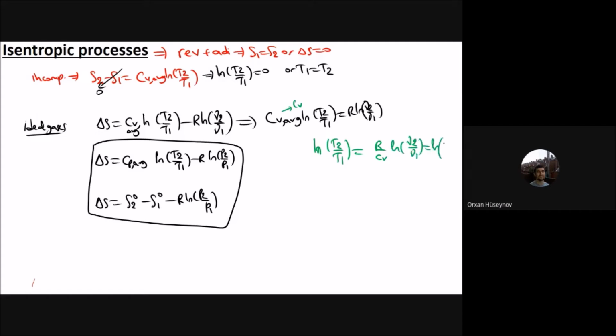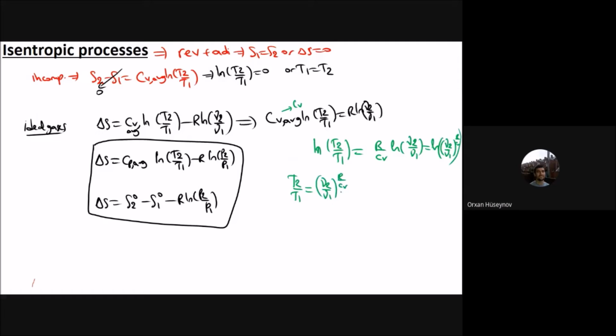And you know that we can get T2 by T1 to the power of ... nu2 by nu1 to the power of R by Cv. I'm getting this one to the power of ln. If you exponentiate both sides, you will have that T2 by T1 will be equal to nu2 by nu1 to the power of R by Cv.